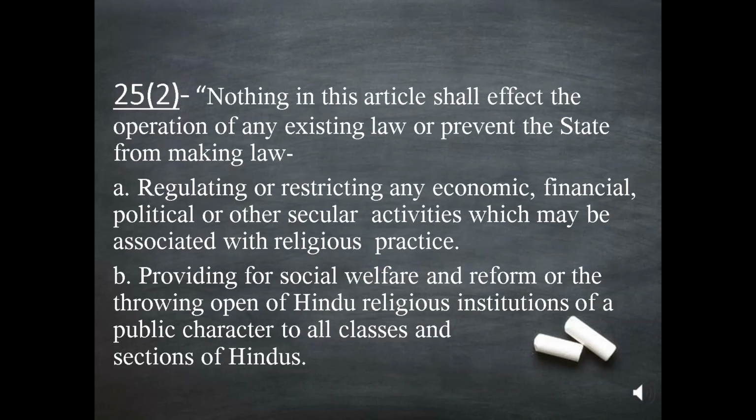Article 25 clause 2 says that nothing in this article shall affect the operation of any existing law or prevent the state from making law, subclause A, regulating or restricting any economic, financial, political or other secular activities which may be associated with religious practice, and subclause B, providing for social welfare and reform or the throwing open of Hindu religious institutions of a public character to all classes and sections of Hindus.